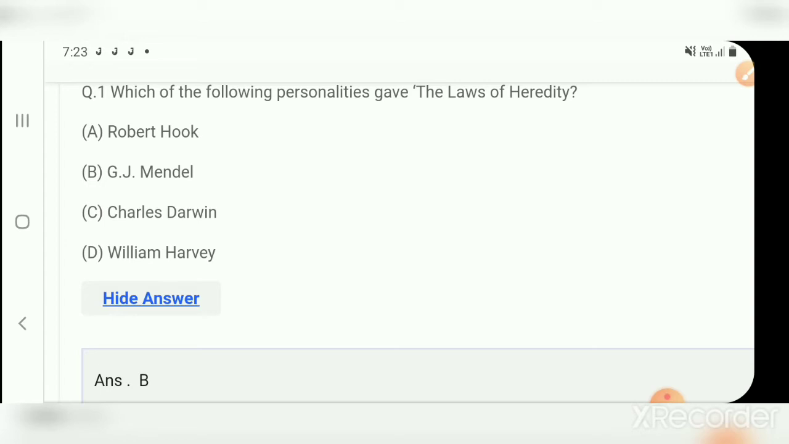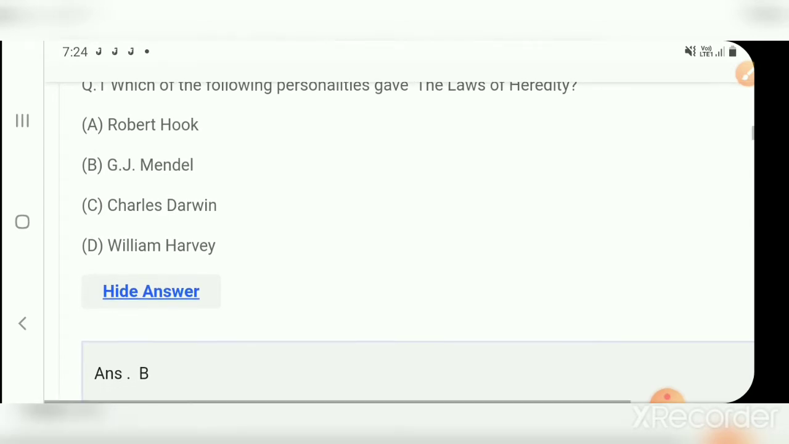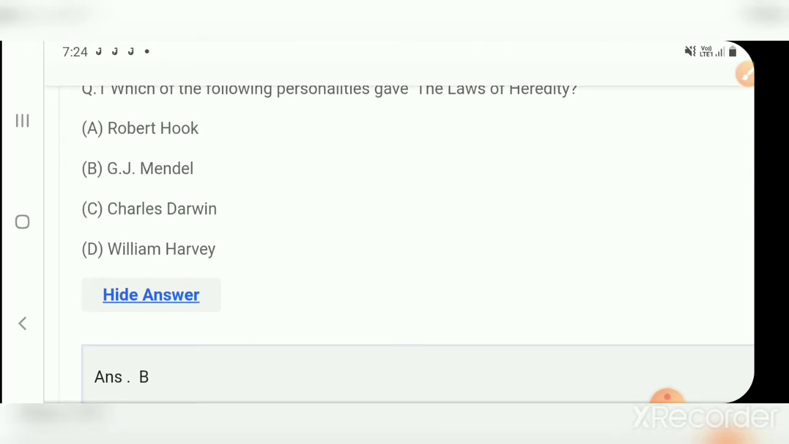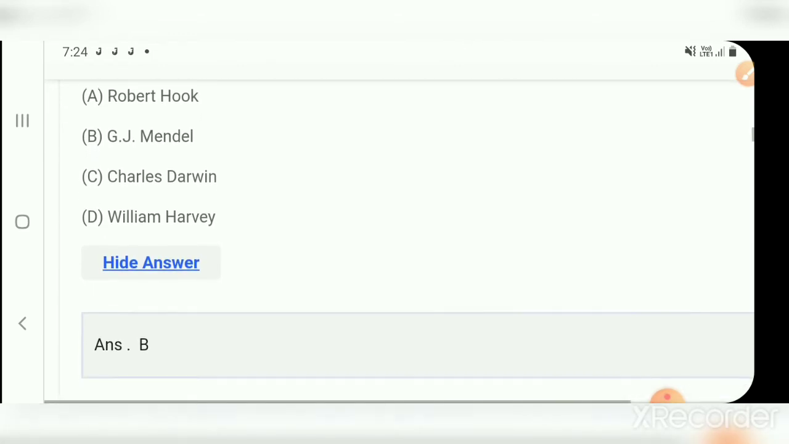So the first question, which of the following personalities gave the laws of heredity? The right answer we will watch here. Option A, Robert Hooke. Option B, G.J. Mendel. Option C, Charles Darwin. And option D, William Harvey. The right option is G.J. Mendel. Option B is the correct answer.